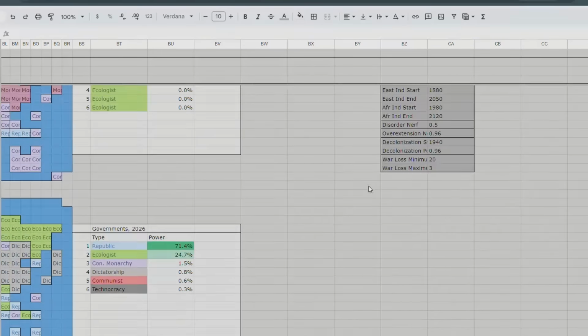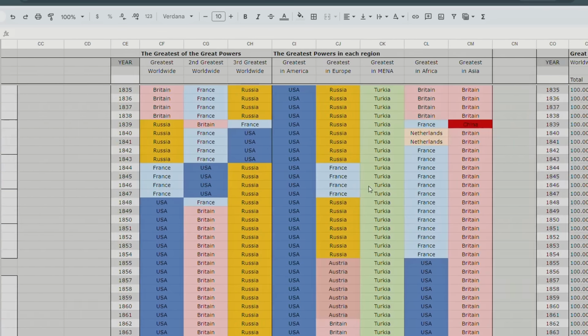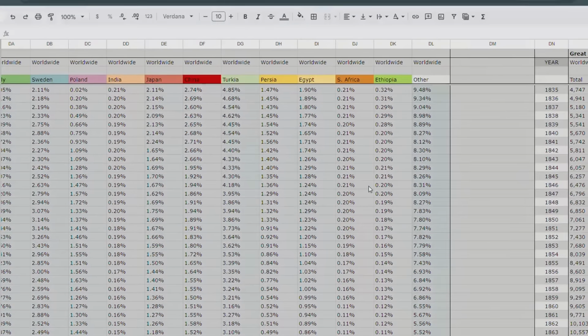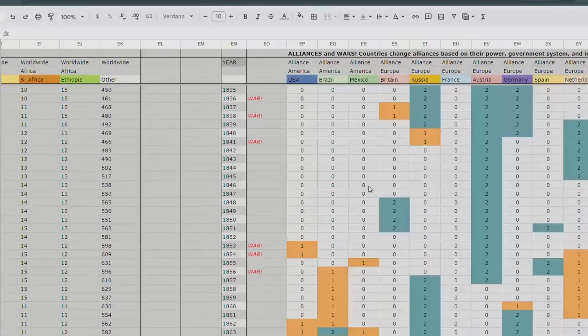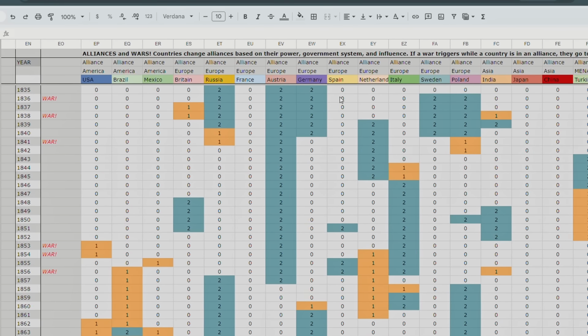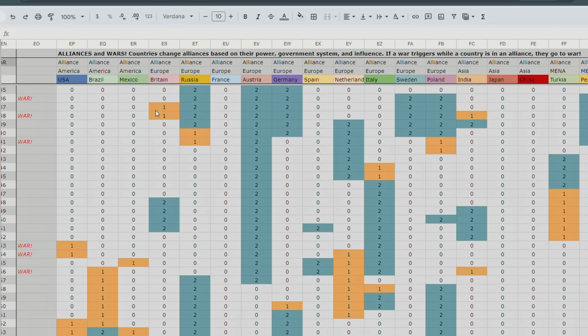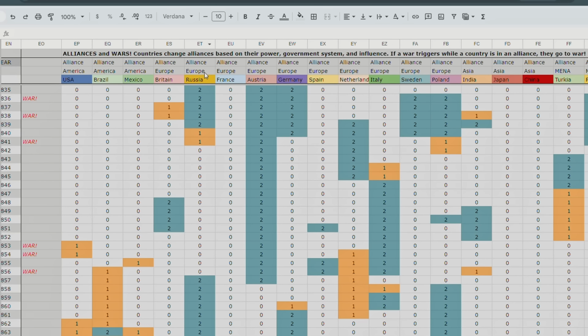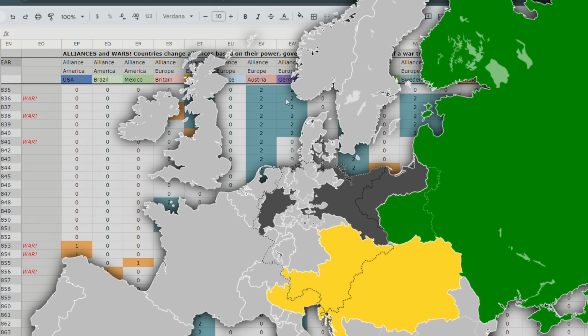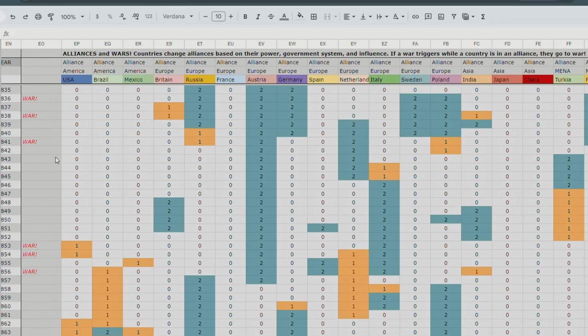So let's scroll over and see if there were any major wars fought between the Republic of America and ecologist-dominated Russia. So this part of the spreadsheet charts which alliances form and whether or not those alliances get into wars, right? So we can see the simulator starts off with Russia, Austria, and Germany in the Holy Alliance, but then over time it falls apart. So Russia switches sides around 1840, and fights against its former allies, Austria, Germany. The Netherlands sides with them, Sweden, Poland, and Persia. So Russia is not doing so well.